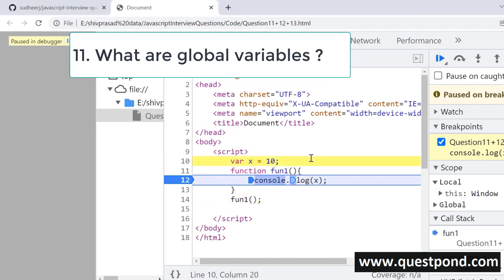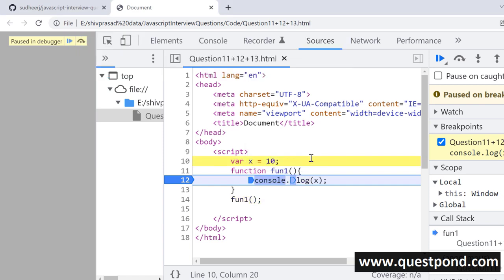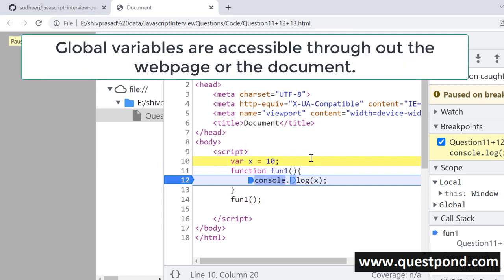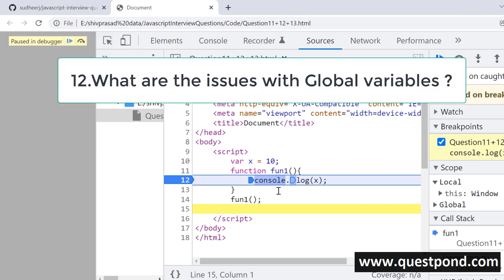Explain global variables. Global variables are those variables which are accessible throughout the web page or throughout the document. For example, you can see on the screen, I have created a global variable called x. So this x will be accessible throughout this web page, throughout this HTML document, and also it will be accessible inside any function. So a global variable means it is accessible anywhere throughout the web page.